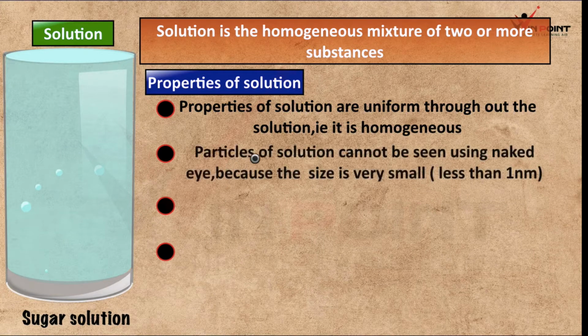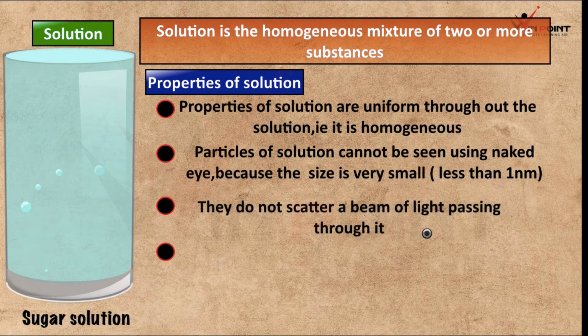Second property, particles of solution cannot be seen using naked eye because the size is very small, less than 1 nanometer. 1 nanometer is equal to 10 raised to minus 9 meter. It's a small measurement. We cannot see any particle inside sugar solution. Can you see any sugar particle inside the solution after dissolving? After dissolving, the sugar solution is a clean solution. We cannot see anything using our naked eye.